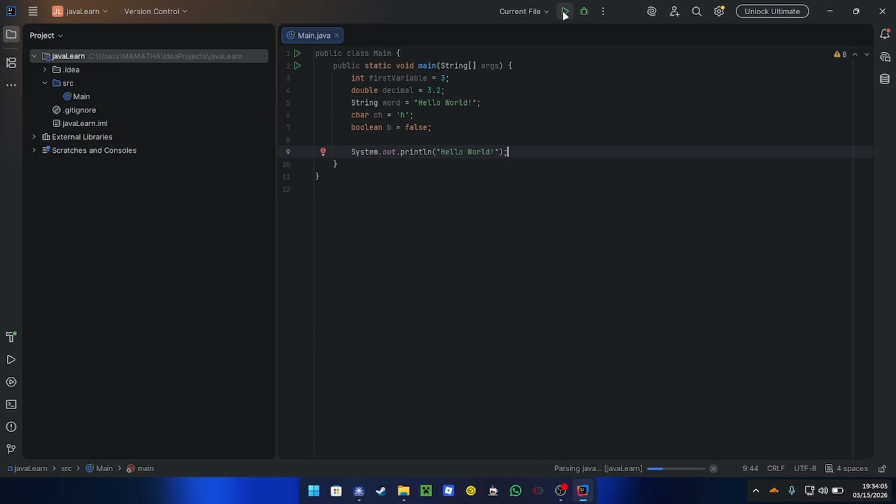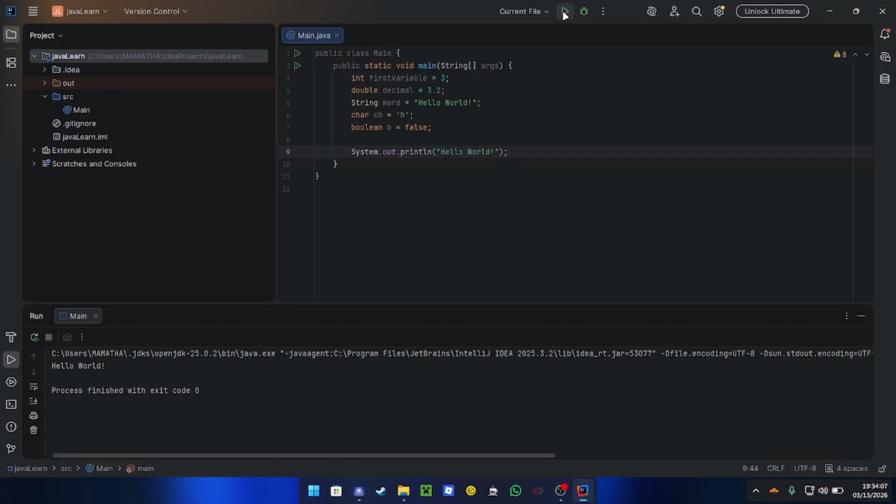There it is. It's building the code. And yes, there we go. It said hello world and process finished with exit code 0. So now we can also output what's in variables as well.